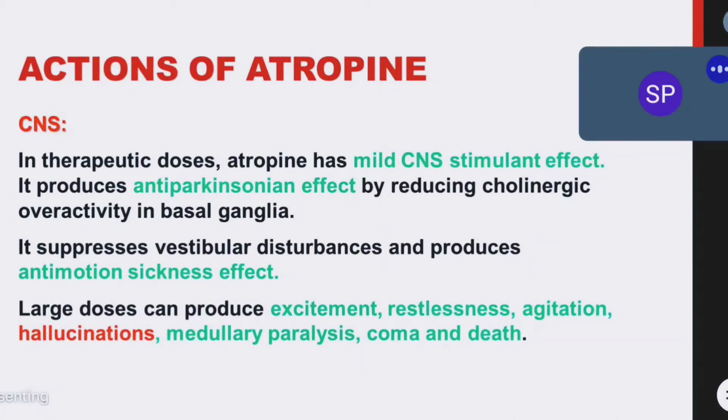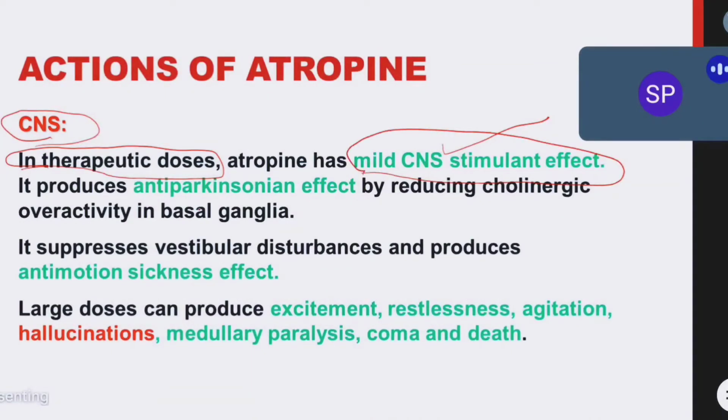See, on central nervous system, atropine in normal therapeutic doses, जब atropine normal therapeutic doses में देंगे ना तो क्या होगा? It has a mild CNS stimulant effect. Number 1, mild stimulant effect. Along with this, it produces anti-Parkinsonism effect, by reducing the cholinergic overactivity. Anyways, Parkinsonism के बारे में we'll discuss one day, because in Parkinsonism dopamine activity decreases and cholinergic activity increases.